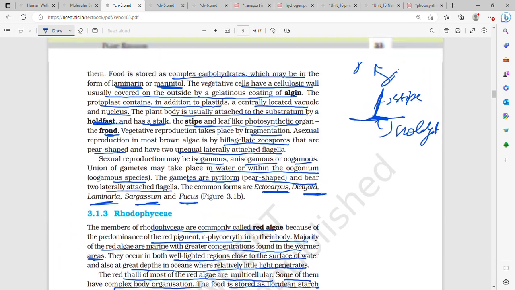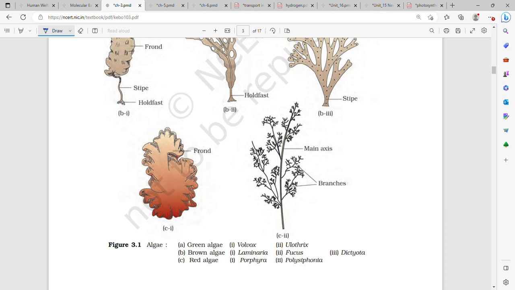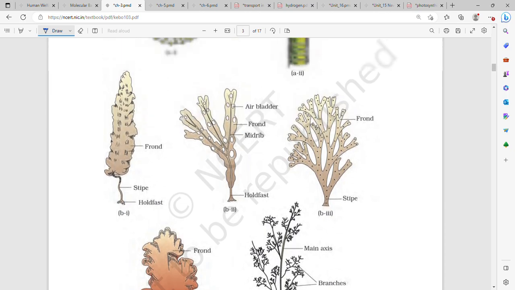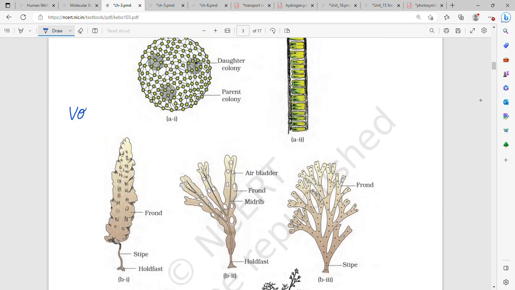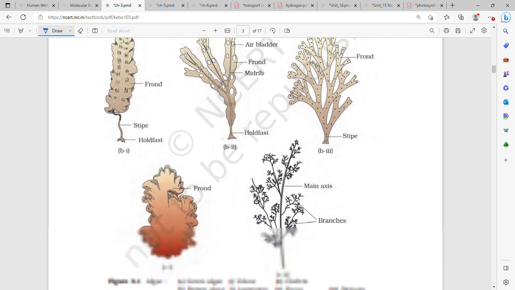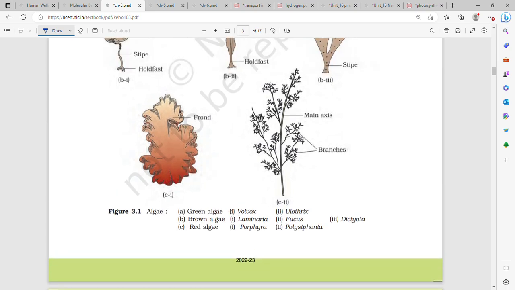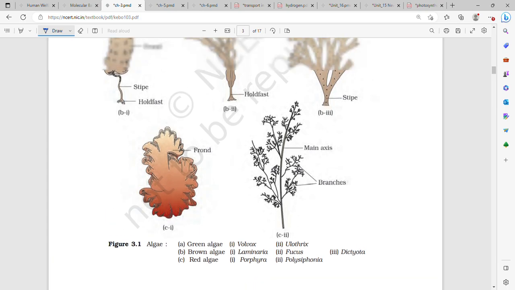First, let's see the structure. So first is green algae, Volvox and Holothrix. So this is Volvox, colonial, you can see, and this is Holothrix, filamentous. Then secondly, brown algae, Laminaria, Fucus, and Dictyota.